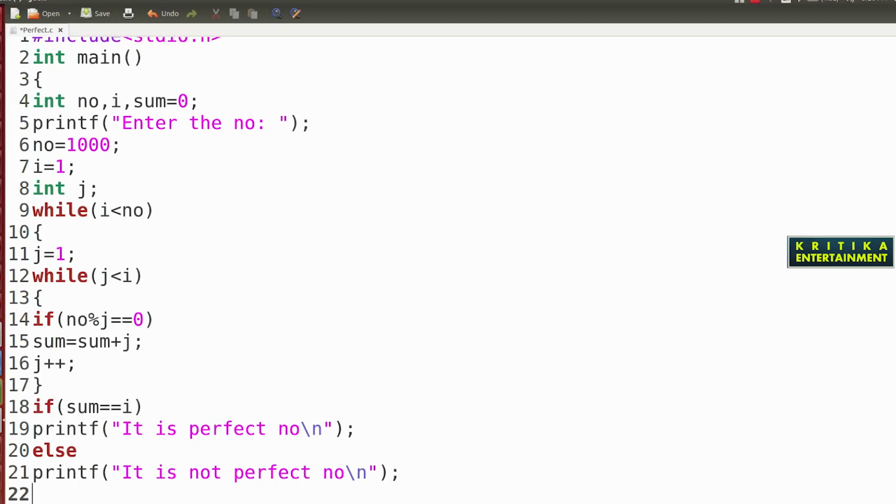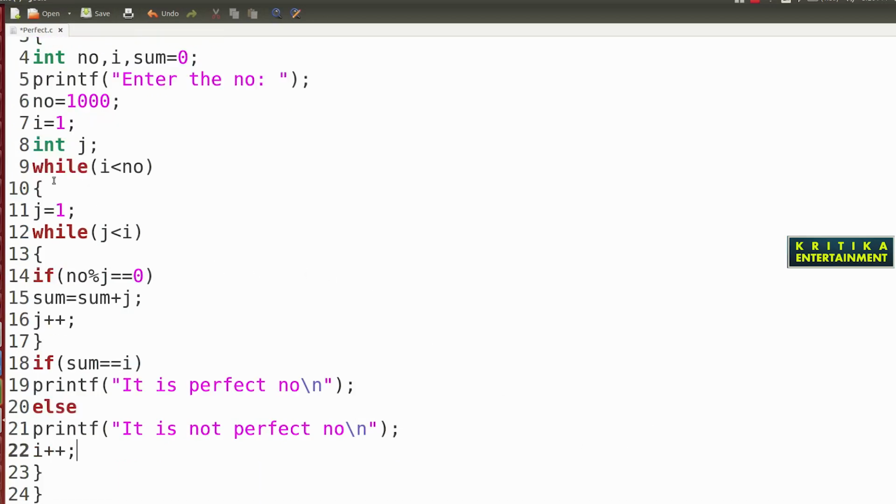Okay, then here we close the outside while loop. Before that, you write I plus plus. I plus plus means it is the outside while loop. So remember one thing: I less than N means it will check 1, 2, 3, 4 up to 1000. The loop will move. Then J less than or equal to I means 1, 2, 3, 4, 5. Then J will be checked up to that number, whether it is a perfect number or not.